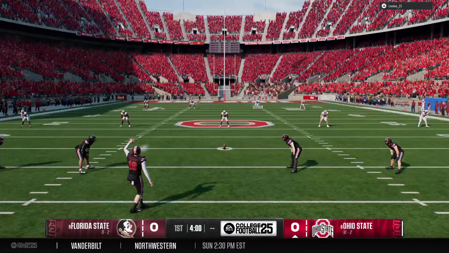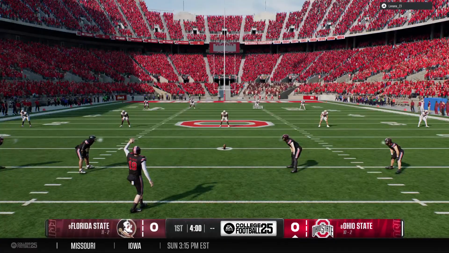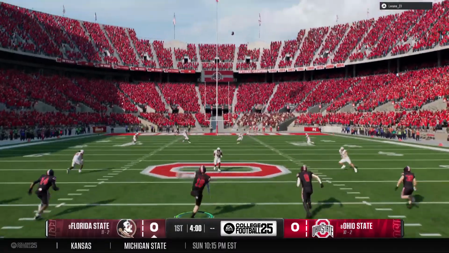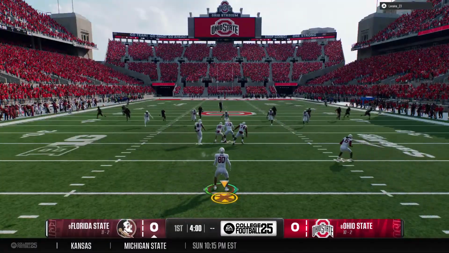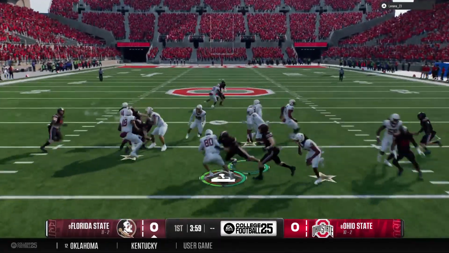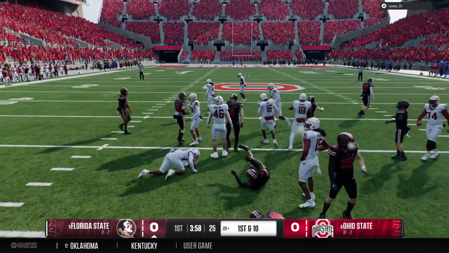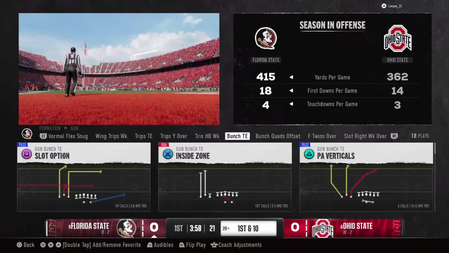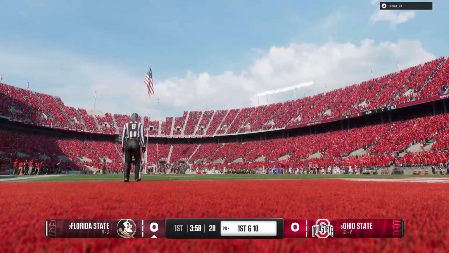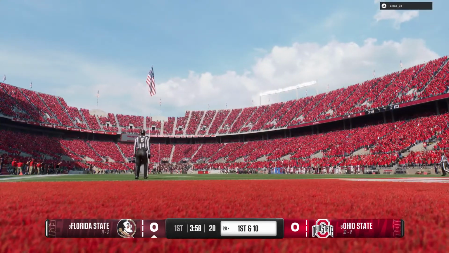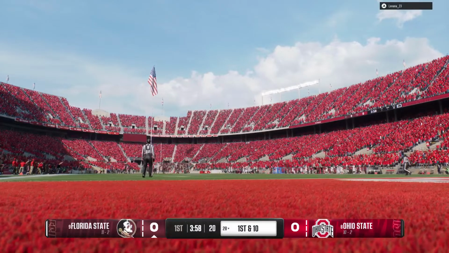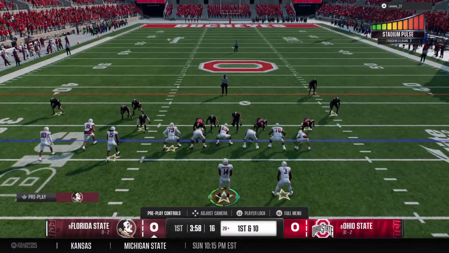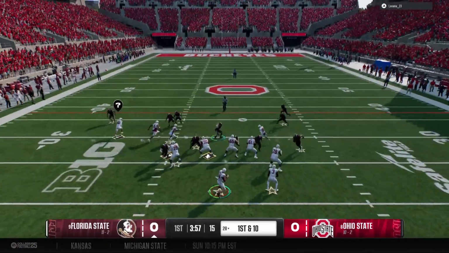The kickoff team is out there. Great energy as this college football playoff gets underway. And it's caught from inside the 20. And he's brought down at the 28. That's where the drive will start. Listen to the crowd energy here in the early going. This is a tough environment for visitors.